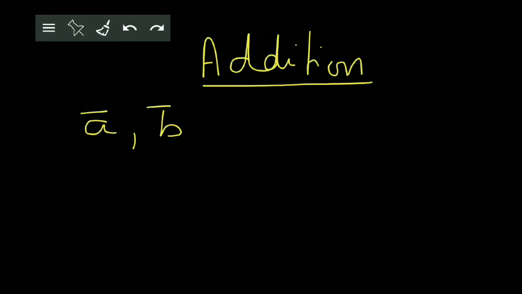Next, let us see the addition of two vectors. Say A bar and B bar are two vectors, then their addition can be written as A bar plus B bar. To study further, there are two laws of addition of vectors. The first one is called the triangle law.